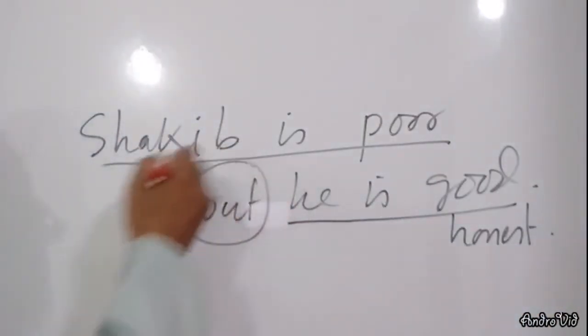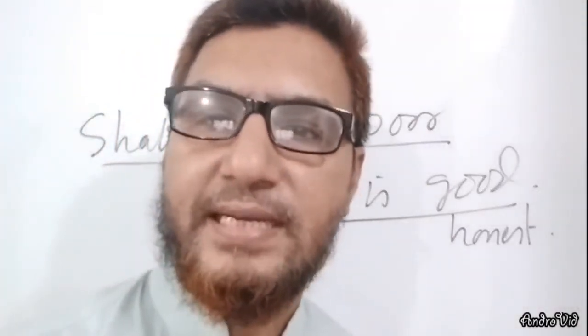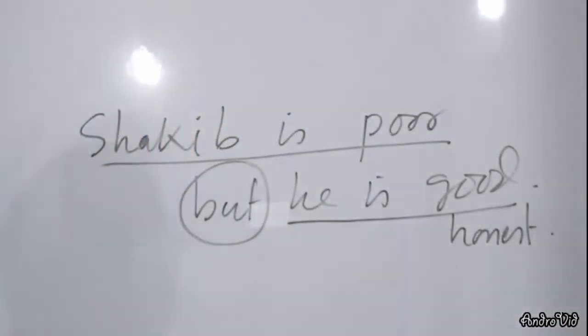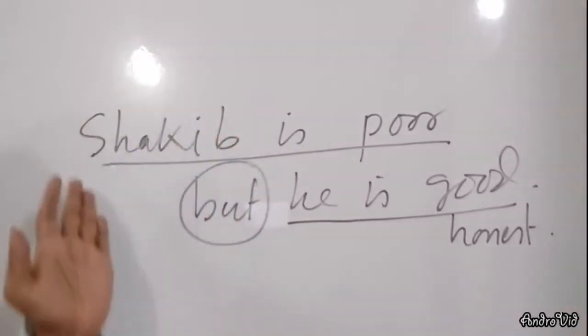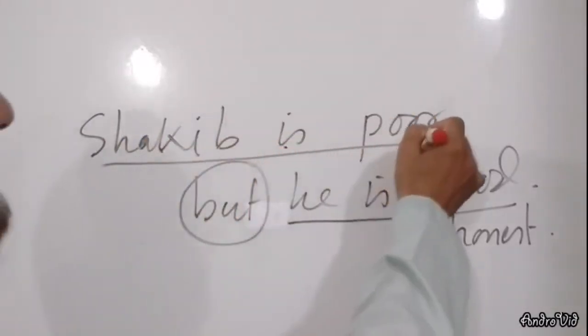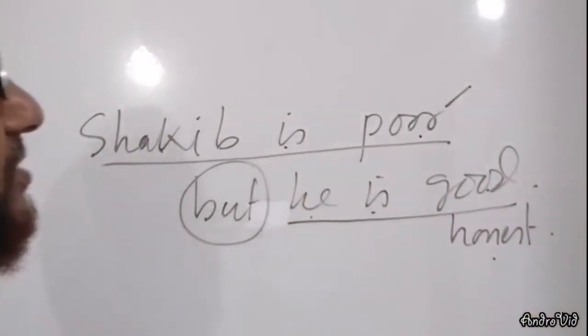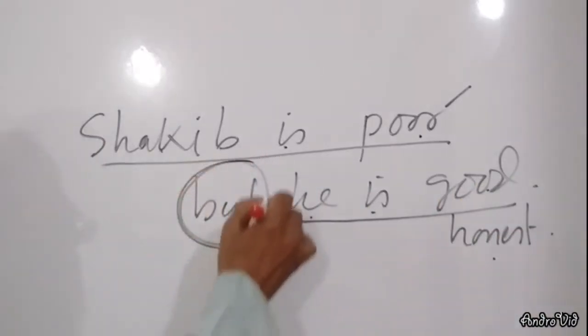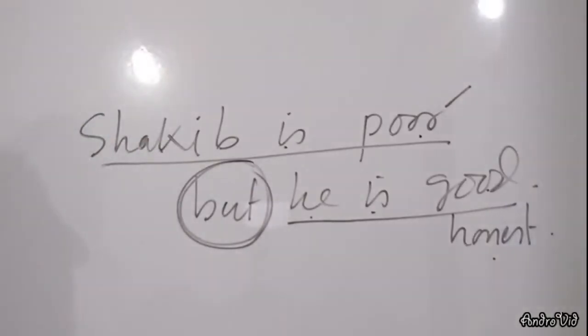Here, but is a coordinating conjunction. When two principal clauses are connected with a coordinating conjunction, the principal clauses turn into coordinate clauses. Here, Shakib is poor is a coordinate clause, and he is honest is a coordinate clause. And here, but is a coordinating conjunction. So it helps you to fill in the blanks.